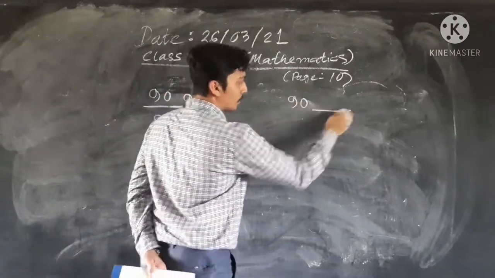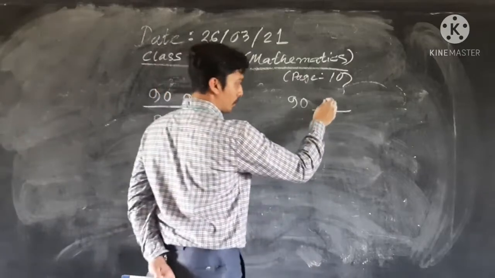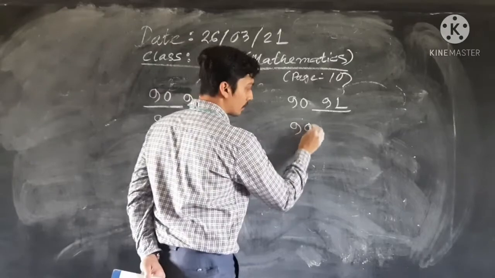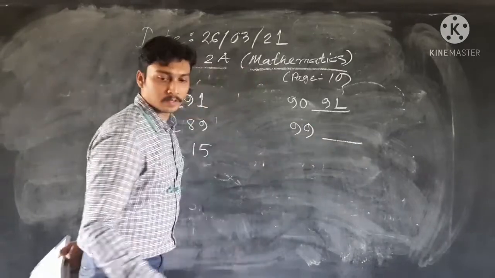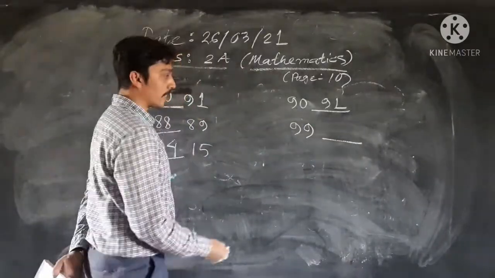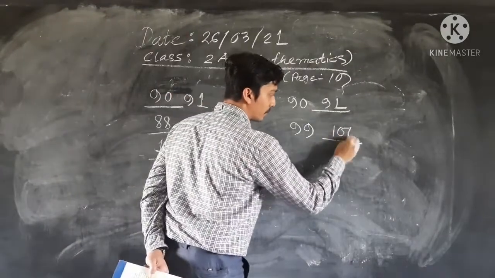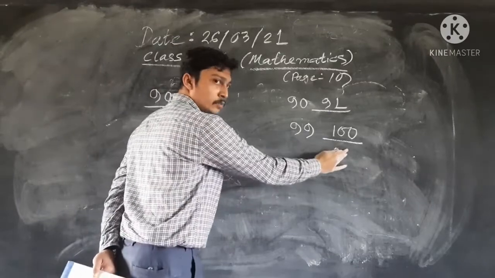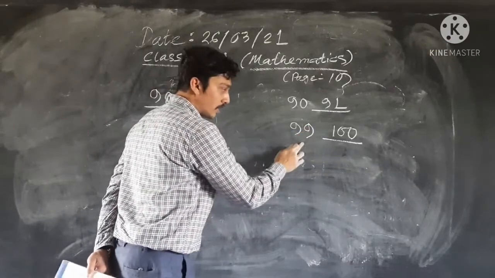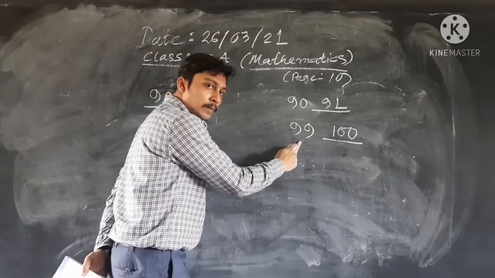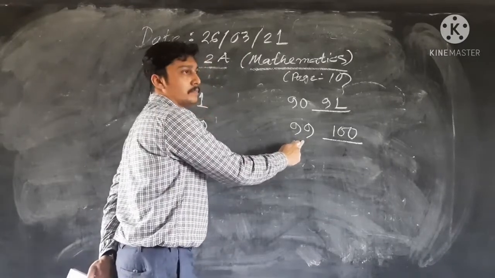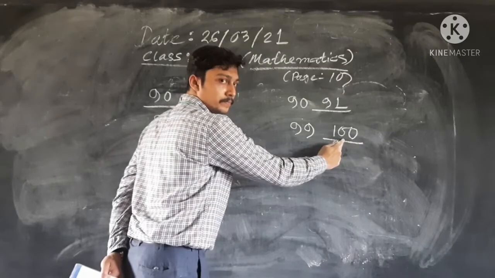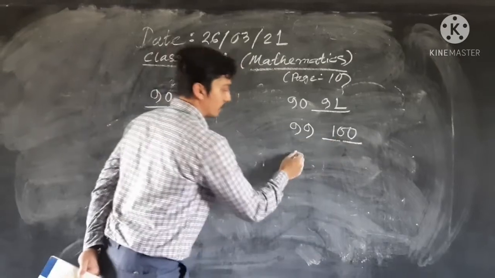What number comes after 90? Obviously 91. What number comes after 99? Obviously this is 100. And you see this is where the 2-digit numbers end and the 3-digit numbers start. Okay, another one.